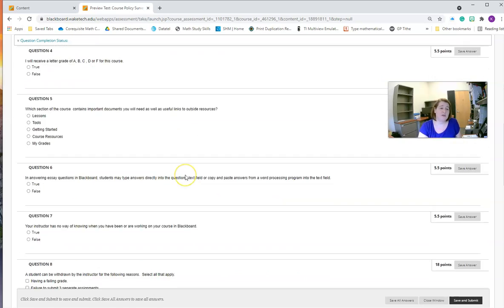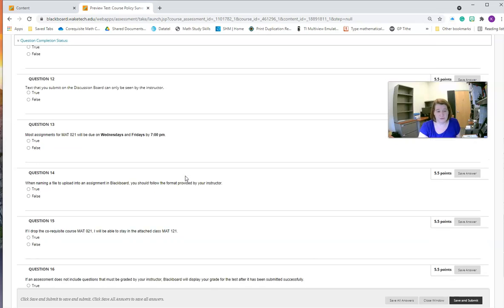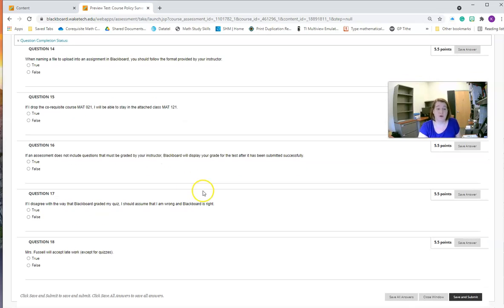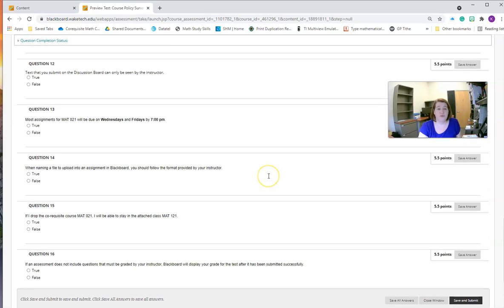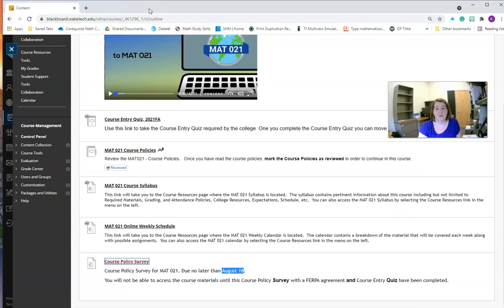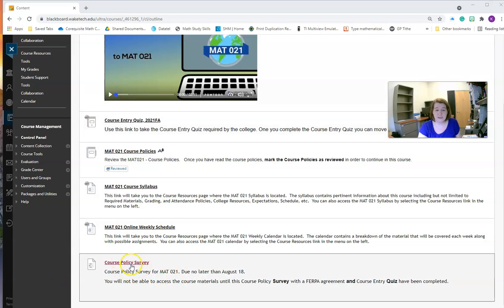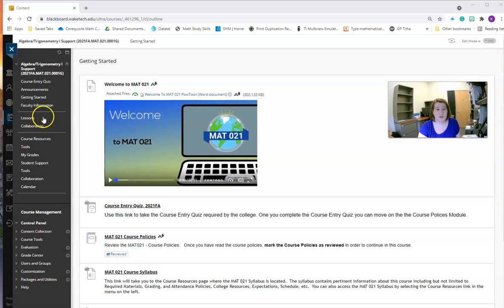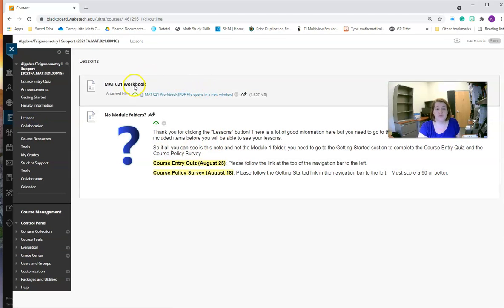And then you have about 13 other questions to answer, most of which are true-false. So once you complete those and have scored at least a 90, then you will be able to see the course materials. So if you do not get a 90 on that course policy survey, when you go into lessons, all you'll see is this. No folders. Please make sure you complete these items. So make sure you get that completed so that you can get on to the next assignment.